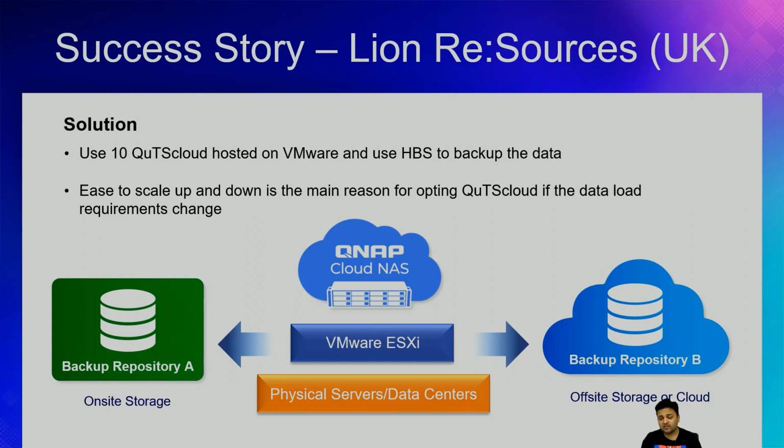Plus, you pay the license on a per-month or per-year basis. So for a few months, if the data backup needs are really high, they can buy more licenses, and if the backup need is not high, they don't need to buy any license. They can just buy a monthly license, perform the backup, and then stop using it. Setting up a new NAS using QuTScloud is really easy, and that's what they did.